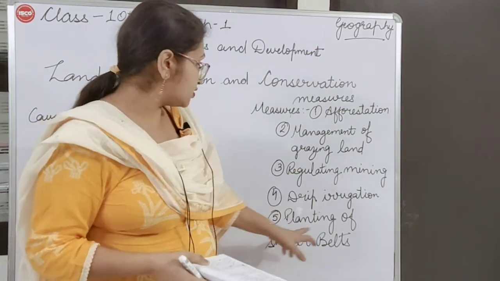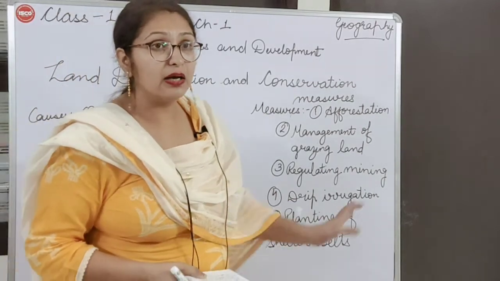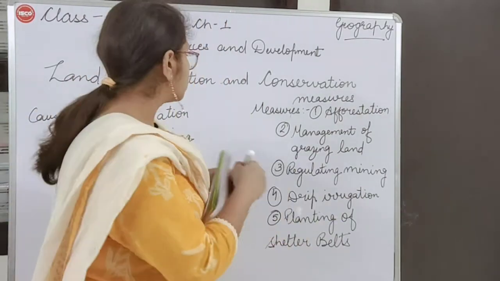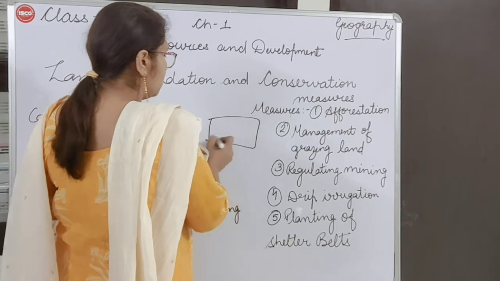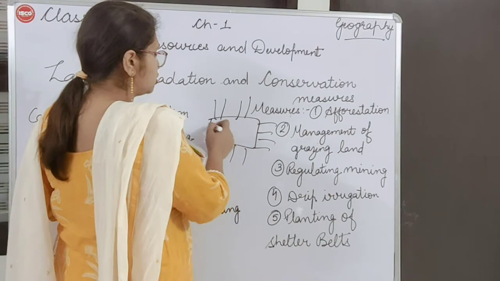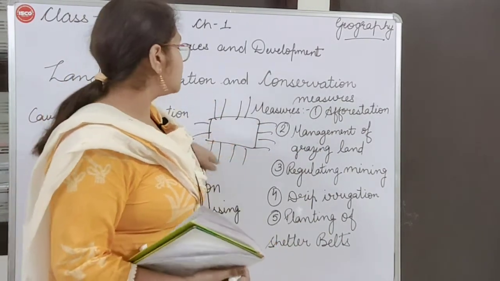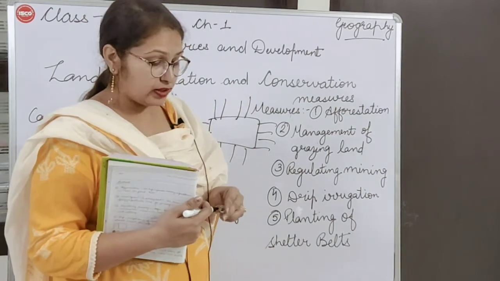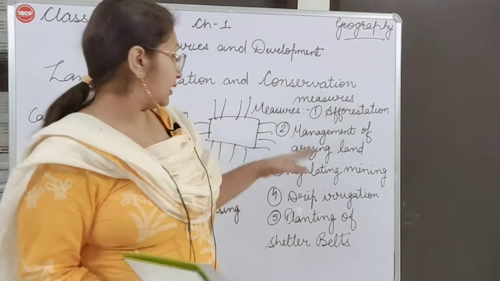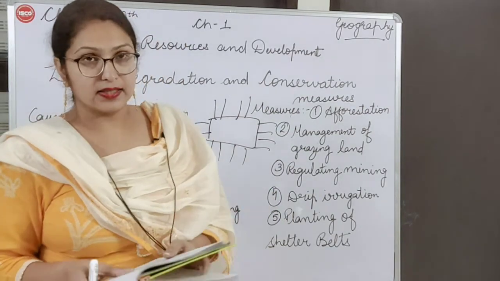Then plantation of shelter belts. Here it was mineral processing industries; the industries are emitting a lot of waste. So shelter belts should be there. Shelter belts, you can say, are like a part of land where big trees should be grown on all sides, so that the speed of the wind slows down because of these trees, and the particles coming with the flow of the wind do not enter the land. Like this we can conserve the land, we can save our land as a resource.